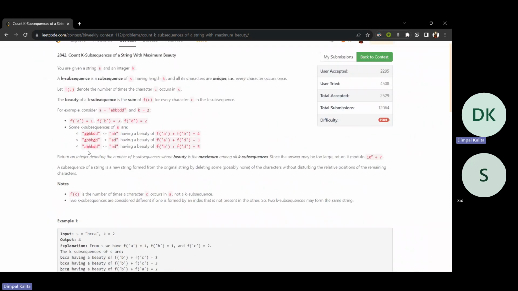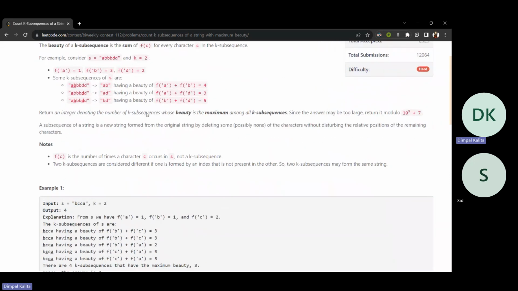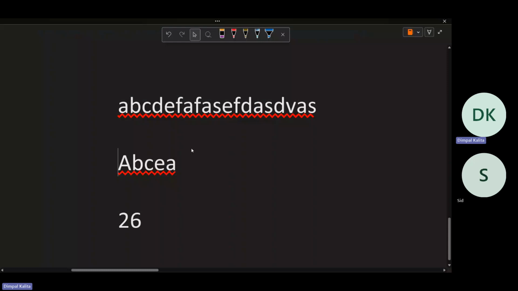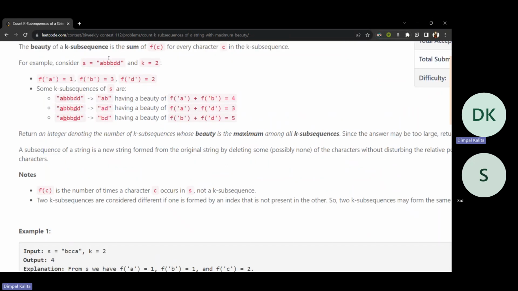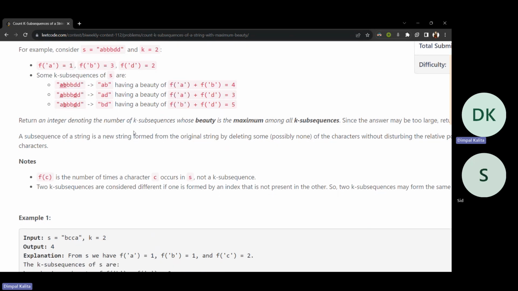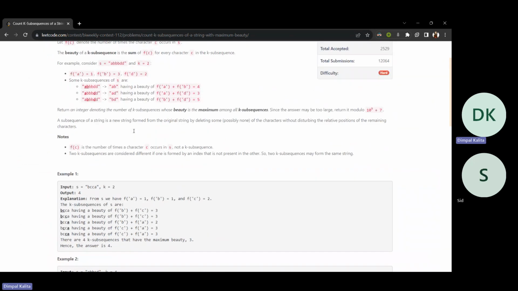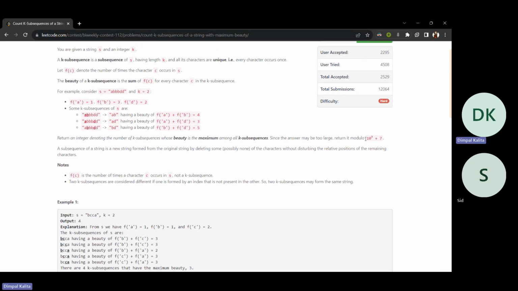Then what we have to do is find the maximum beauty. And what is the beauty? The beauty of a subsequence is the sum of the frequencies of all its characters in the whole string. If I take a, b from this string, the beauty will be 1 plus 3. If I take a, b, d, the beauty will be 1 plus 3 plus 2, because the frequencies are 1, 3, and 2. That is the whole statement. We have to return the answer modulo 10 to the power 9 plus 7.